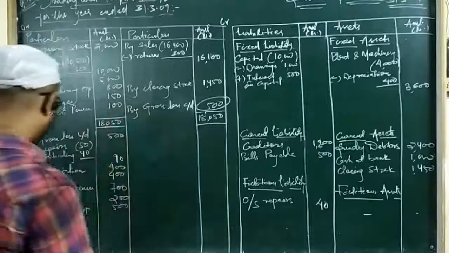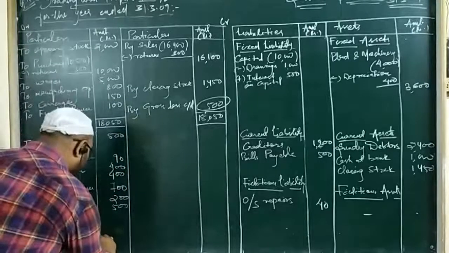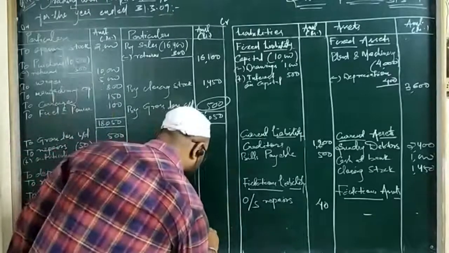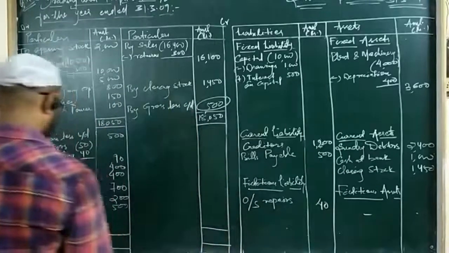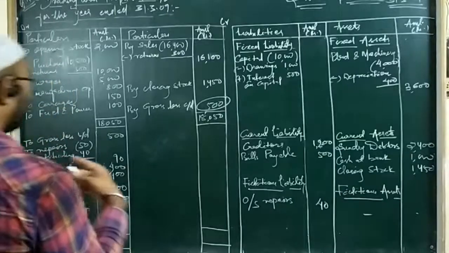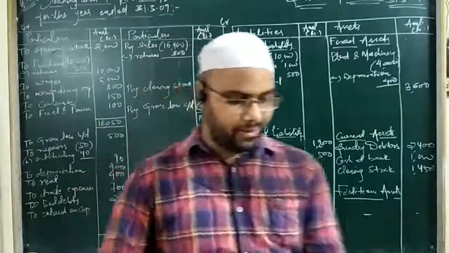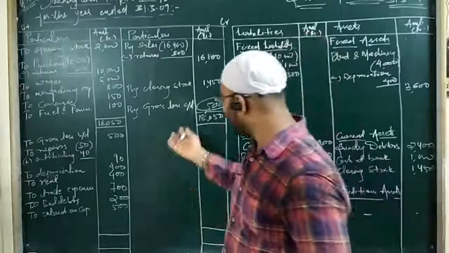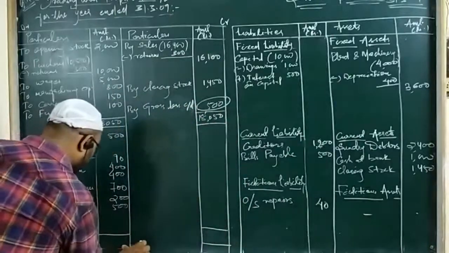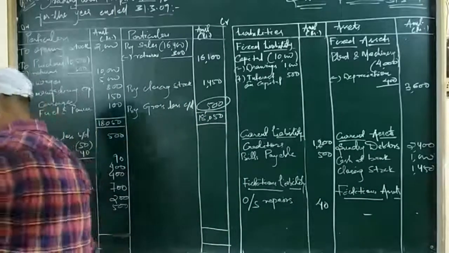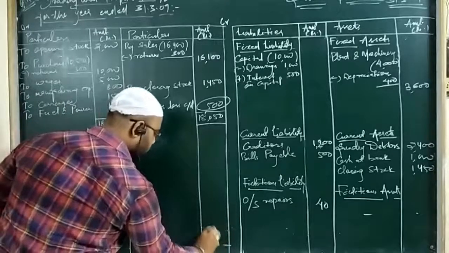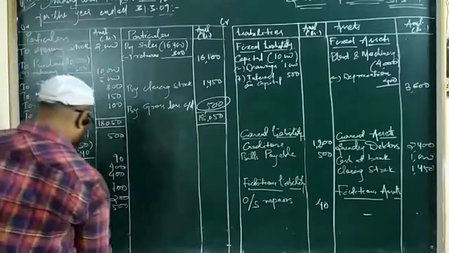Okay, so now we will be totaling the profit and loss account side. So here there is no income at all. So definitely we will be getting loss. See, there is no income at all, so definitely we are going to get loss. So let us write it on the little above part so that you can understand. I am doing it only because of the space issue.